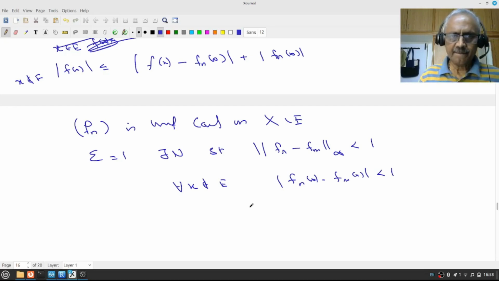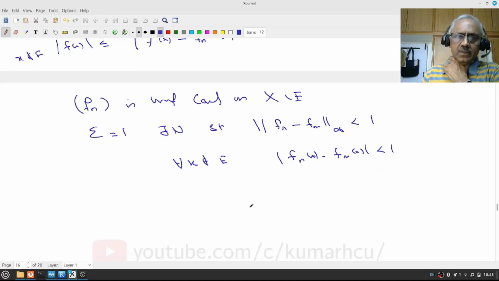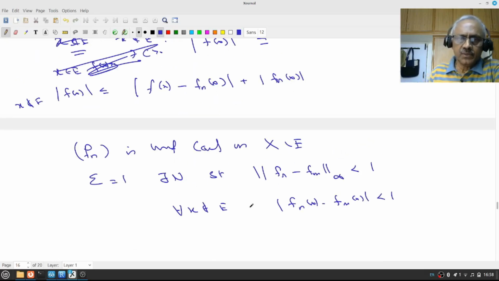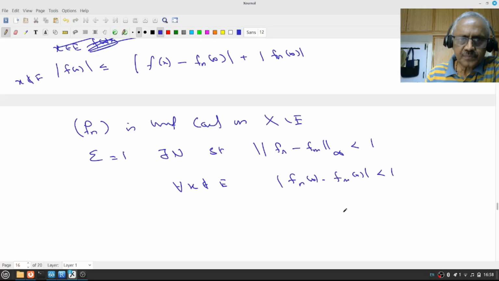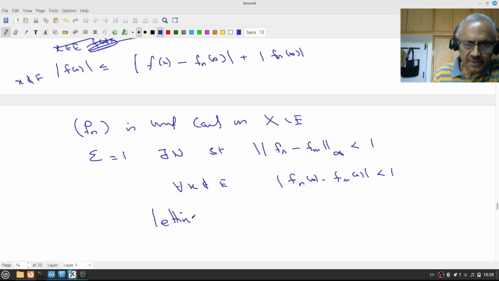So I'll just do this for the time being, letting m tend to infinity. That means |f_n(x) minus f(x)| is less than or equal to 1.